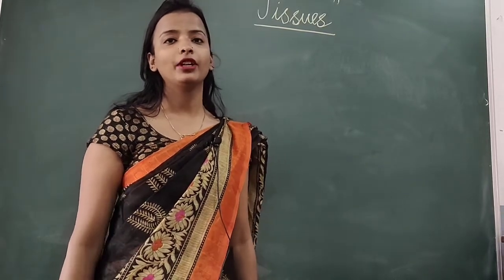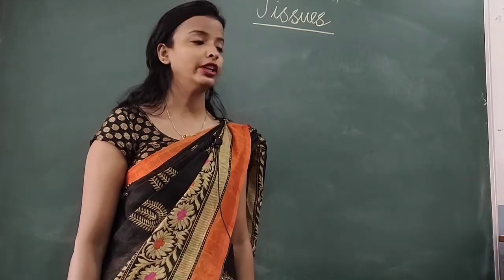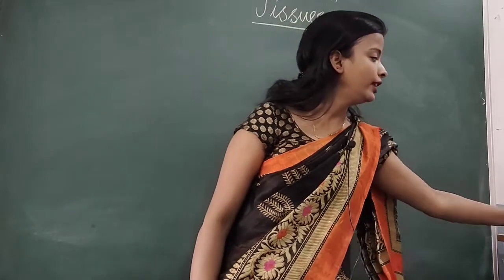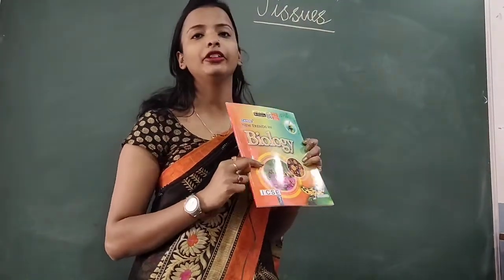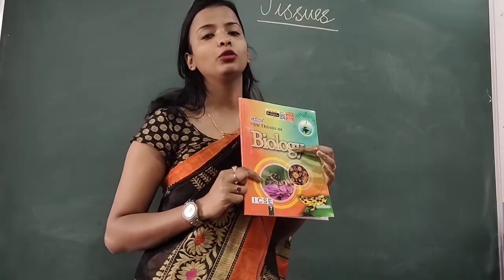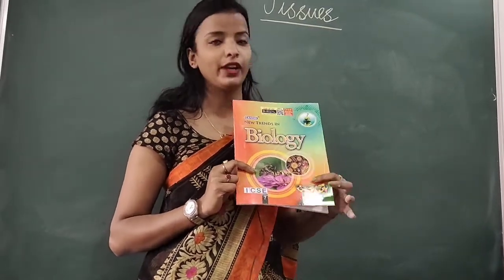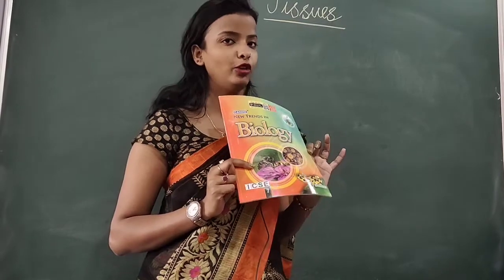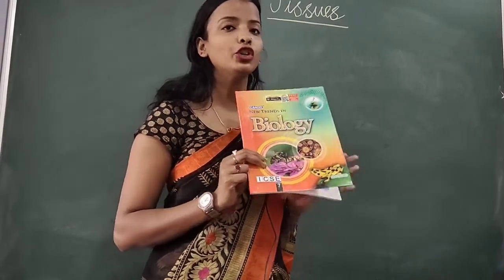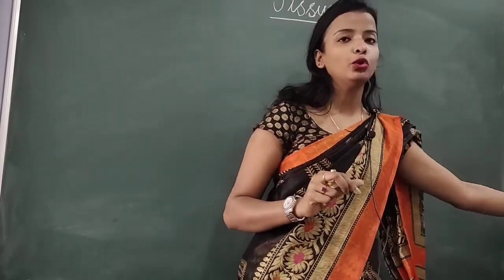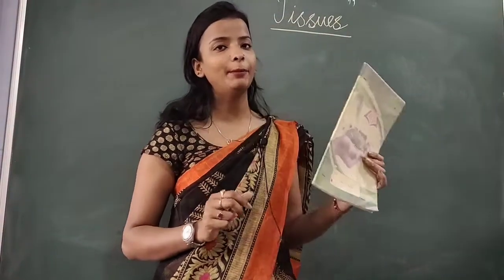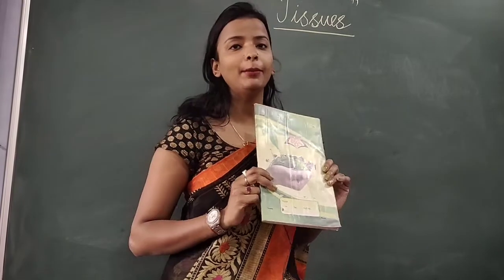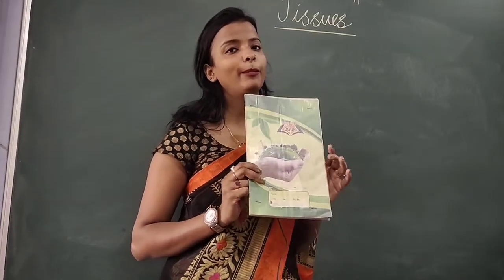Before I discuss chapter 1, I want to discuss your books and copies. As you know, last year you used the book Candid New Trends in Biology. The same edition book you will be using this year in class 7th. So this will be your bio book. When we talk about your notebooks, you might have got two notebooks, one of 200 pages and one of 120 pages. The 120-page one you are supposed to use for biology.